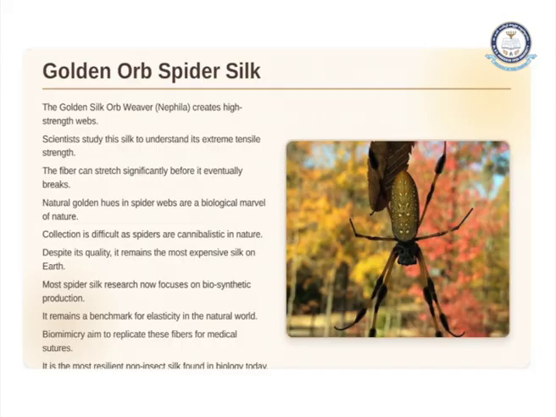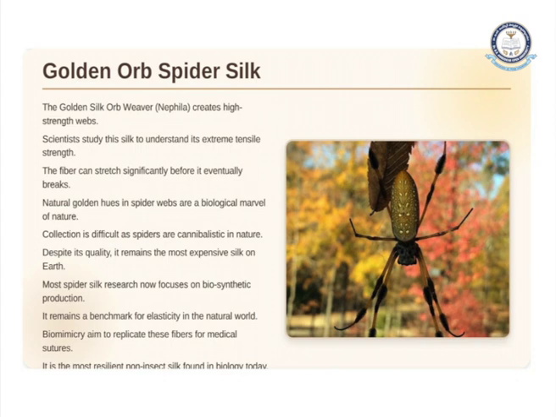Then we have golden orb spider silk. It creates high-strength webs. Scientists study this silk to understand its extreme tensile strength. That means it was studied for its strength. This fiber can stretch significantly before it eventually breaks.